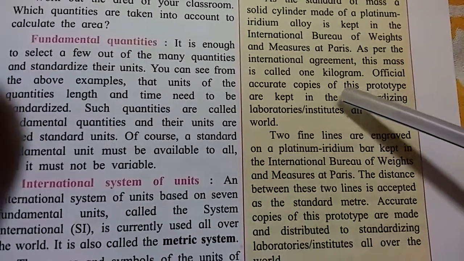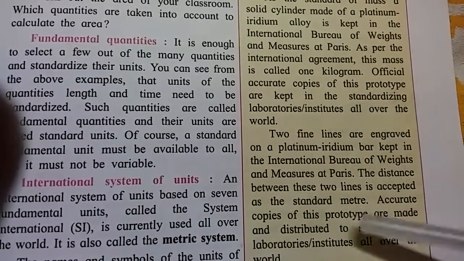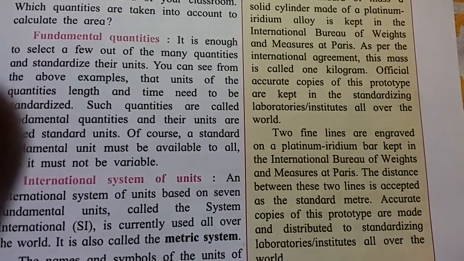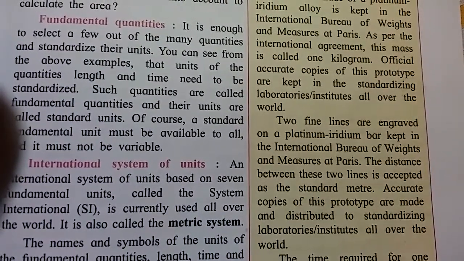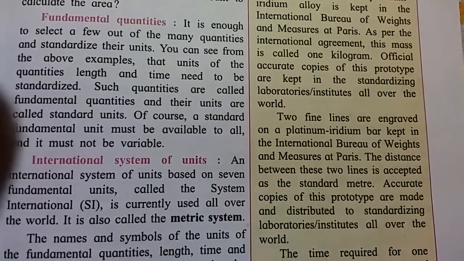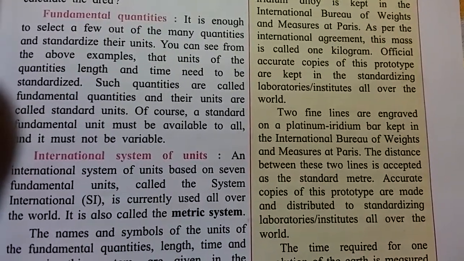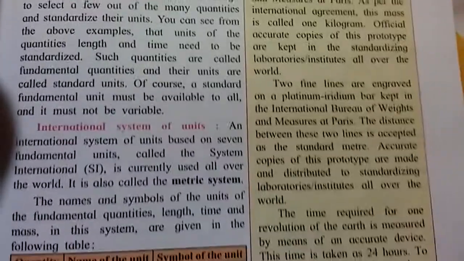Means those are parallel lines, and the distance between those parallel lines is fixed. Whatever is the distance between those two parallel lines, that distance is a standard meter. Accurate copies of this prototype are made and distributed to standardized laboratories all over the world.